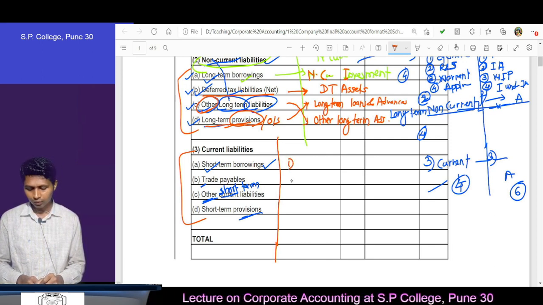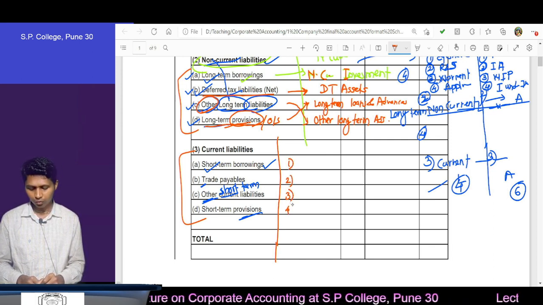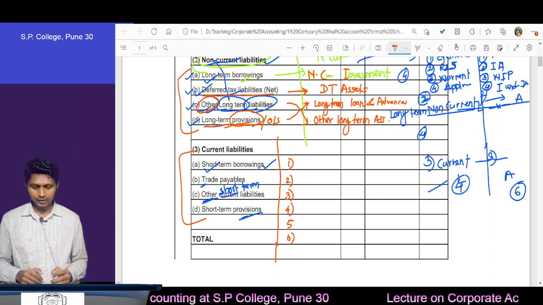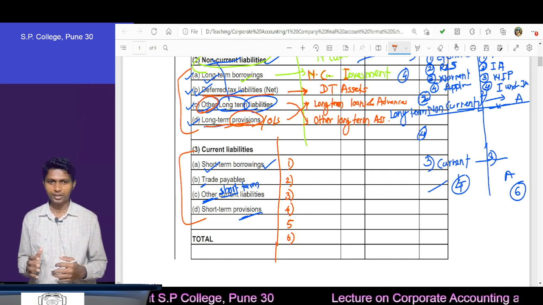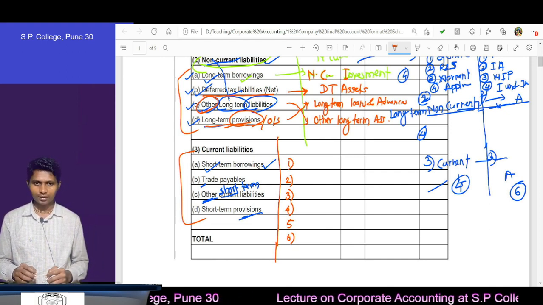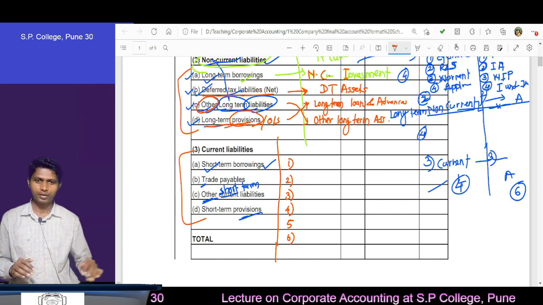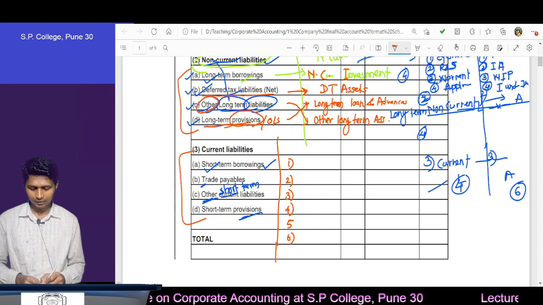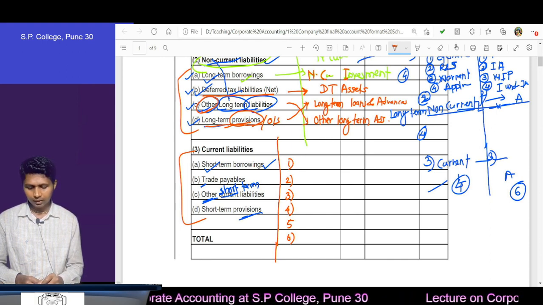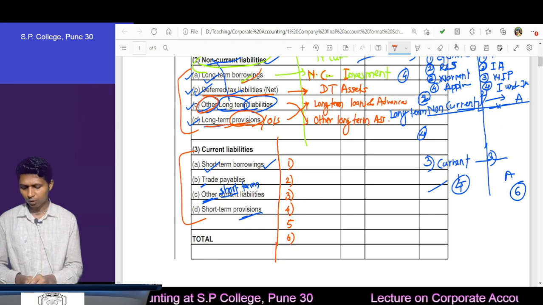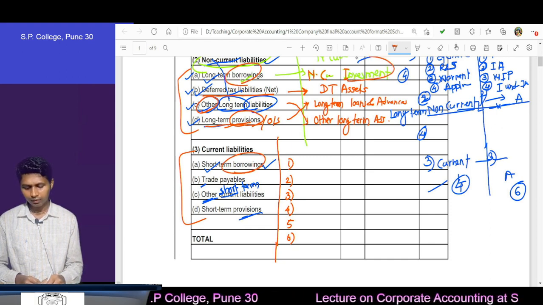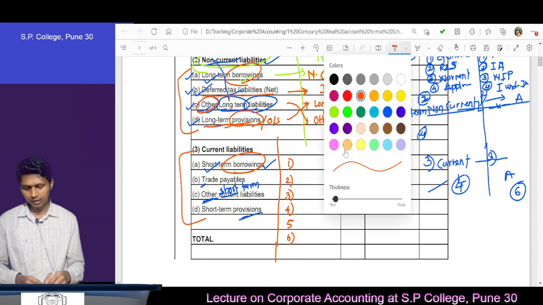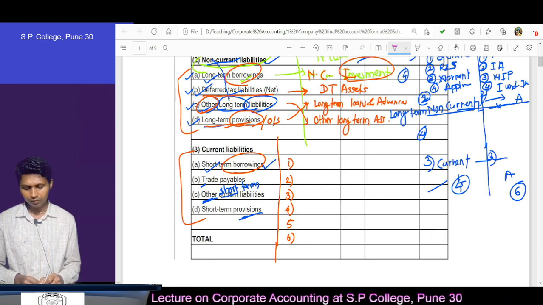What we'll do, we'll write 1, 2, 3, 4, 5 and 6 subcategories. Do one thing to make it a fair, nice presentation: we leave one line in between 2 categories. Therefore you also leave one line. Now first write what? Investment, as it is. Here borrowing, here also borrowing. Therefore here investment, and then next in the current category again investment. Which investment?